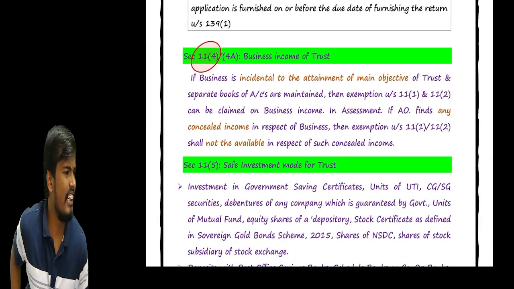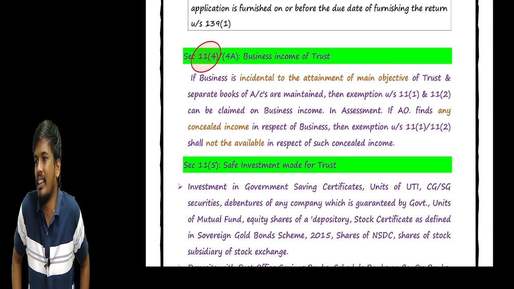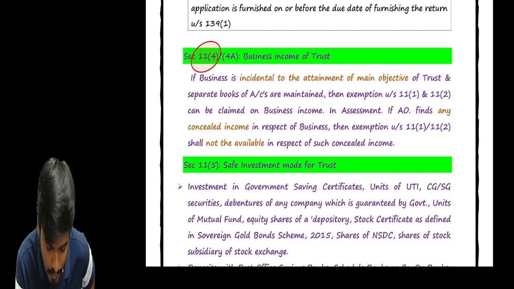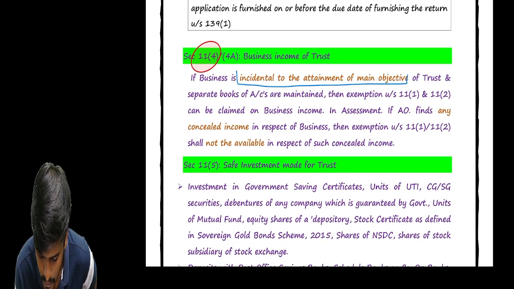Okay, sir, if any trust has a business income, we need to check whether that income is incidental to the attainment of the main objective or not. What is the meaning, sir?